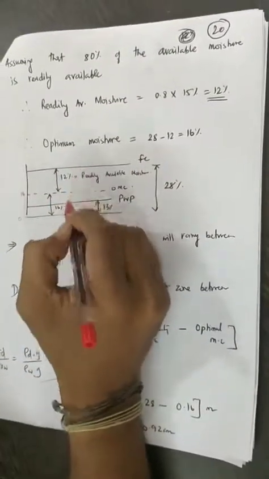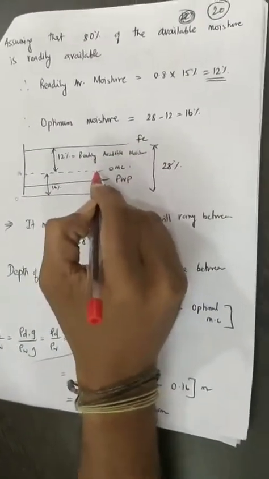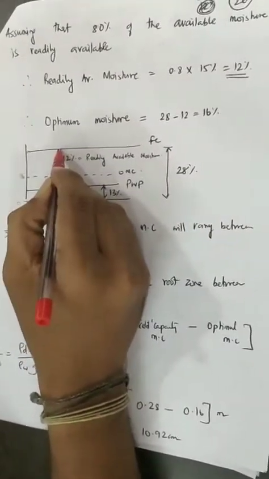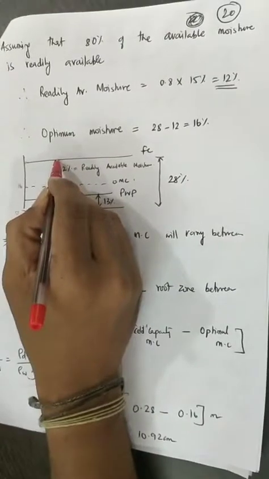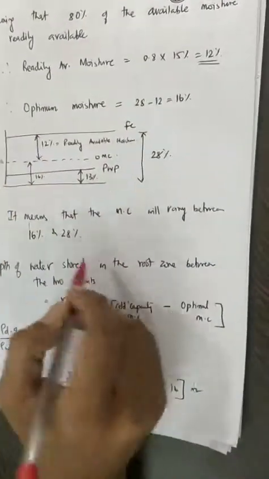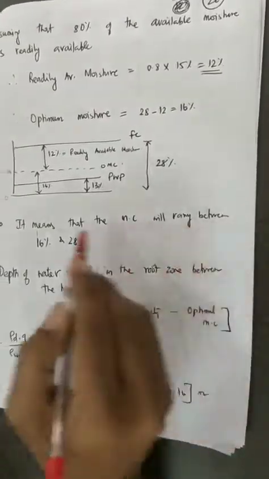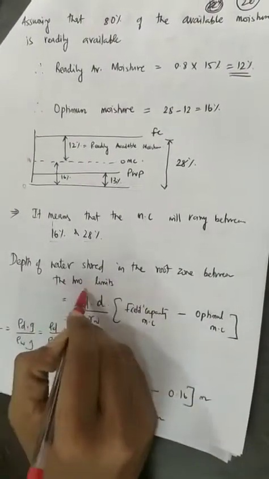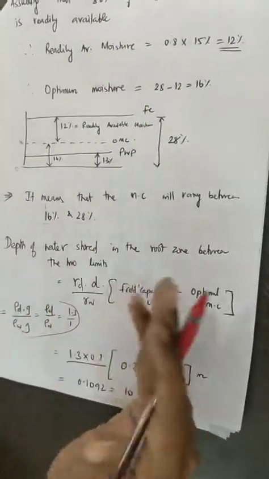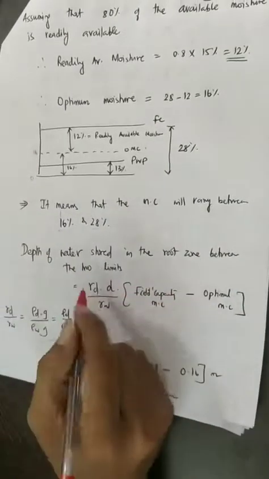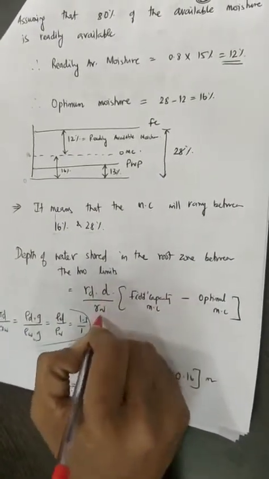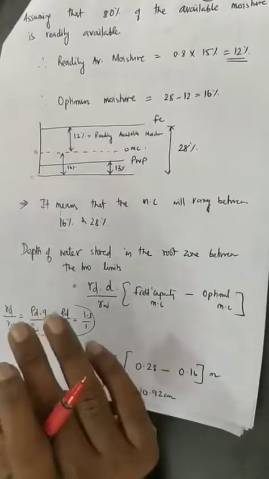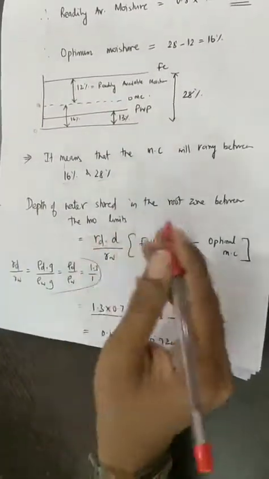So you have to vary the water content between 28 and 16. Whenever the water drops to 16, you again have to give water to the crops through irrigation so that the moisture content comes back to field capacity. So the moisture content will vary between 16 and 28%. The depth of water that is stored in the root zone between these two limits is nothing but how much water you need to supply between these two limits. So it is gamma D into D divided by gamma W into field capacity minus optimal moisture content. That will give us how much water you need to supply for each and every cycle.